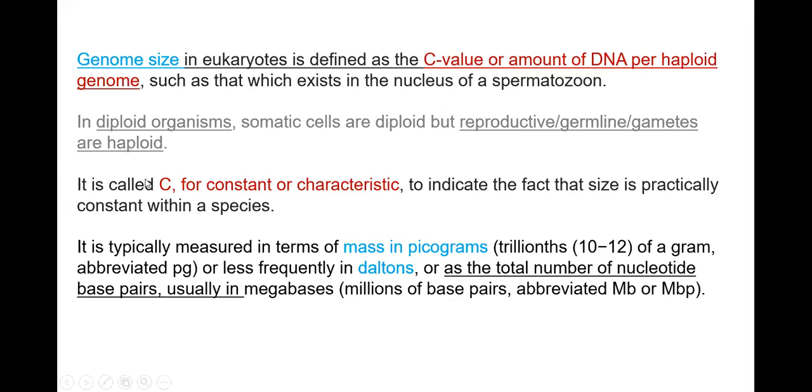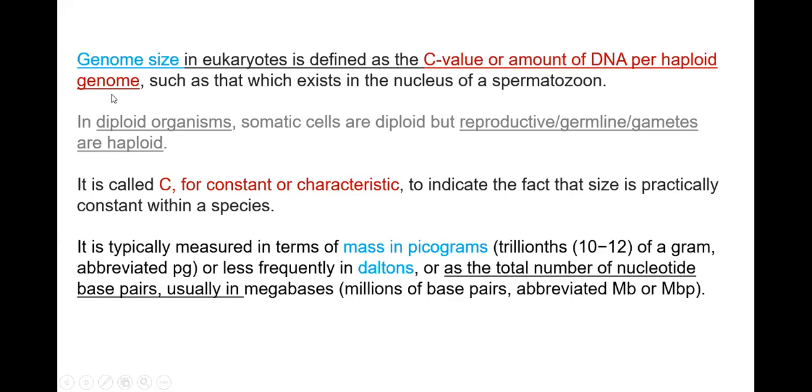And why is the term called C? It is called C for constant. The term is constant for a given species or given population. Usually the genome size is measured in terms of mass in picograms. It may sometimes be measured in Daltons or total number of nucleotide base pairs, given in megabases.